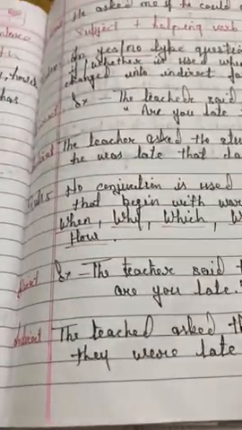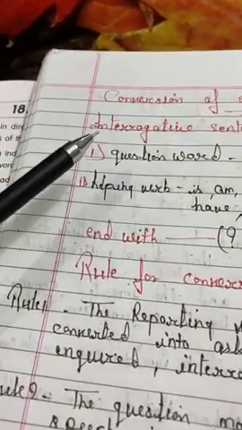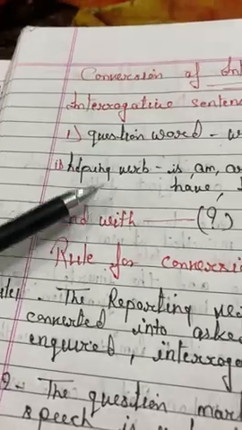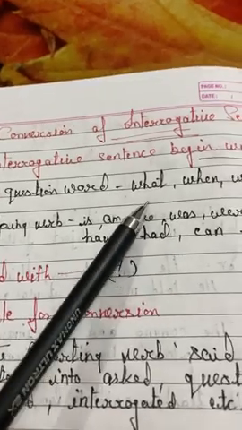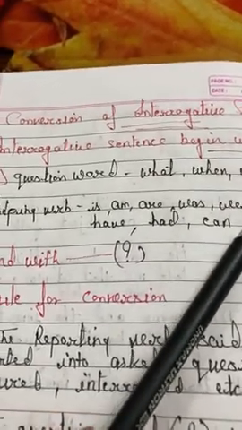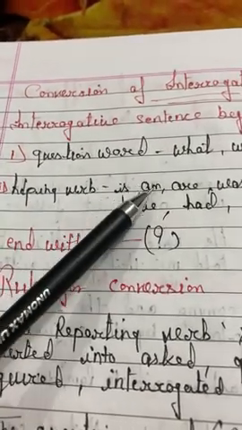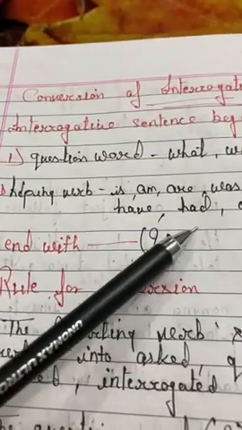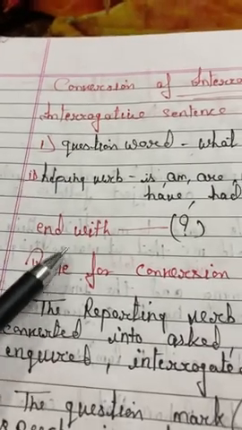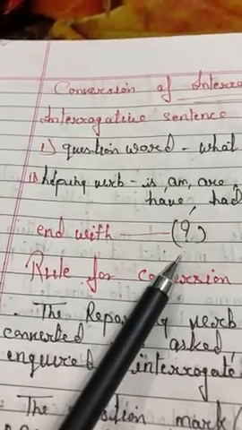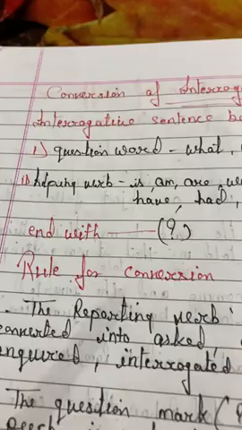This is our conversion of interrogative sentence. That means, how can we write interrogative sentence in indirect speech? So, interrogative sentences begin with a question word like what, when, why, how, and interrogative sentences also start with a helping verb like is, am, are, was, were, has, have, can, etc. And this interrogative sentence ends with a question mark. Now here we will discuss how can we write an interrogative sentence in indirect speech.